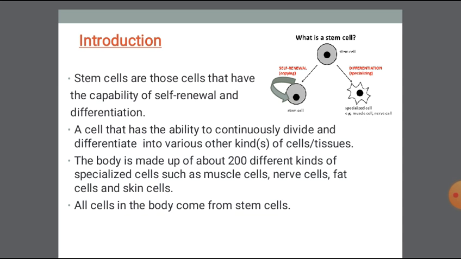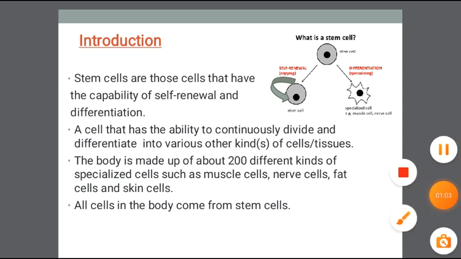The cells have the ability to continuously divide and differentiate into various kinds of cells like brain cells, nerve cells, kidney cells, etc. The body is made up of about 200 different kinds of specialized cells such as muscle cells, nerve cells, and skin cells, etc.